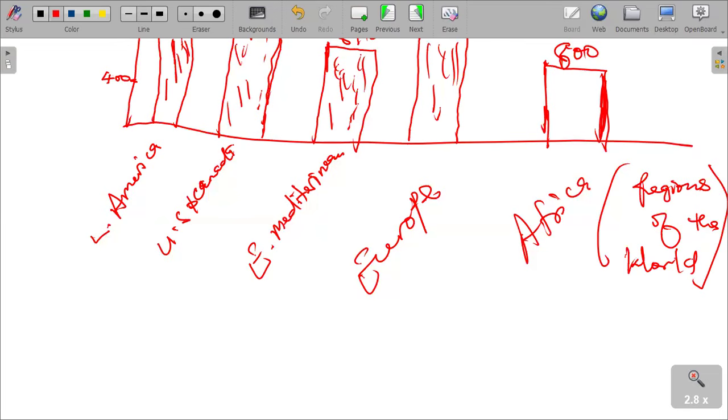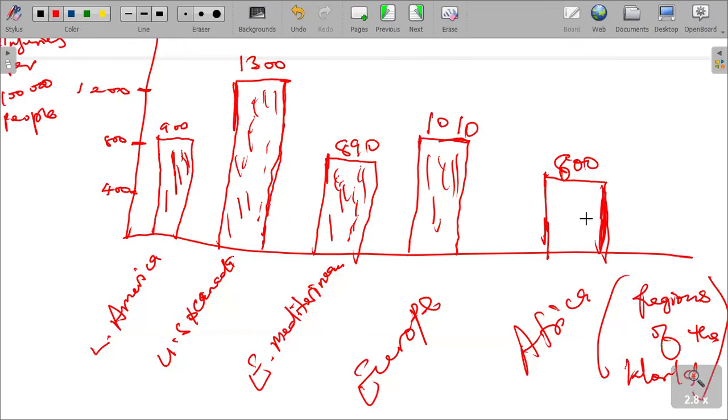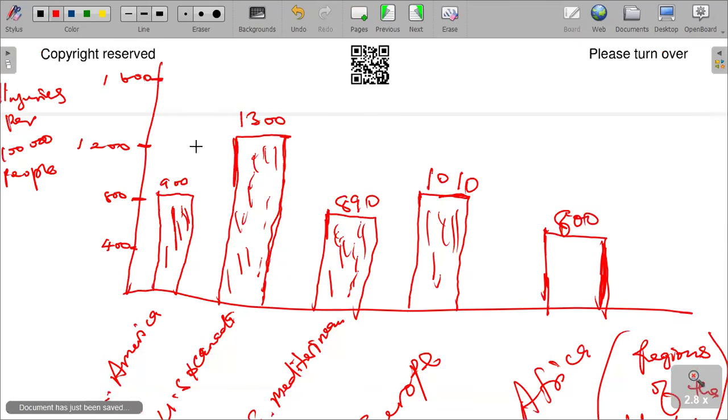This is our graph. One thing that is very important in class is that your graph must always have a proper scale. I chose a scale of 400, 800, but you can choose the scale according to the set of data that you have. Make sure your graph becomes presentable, standard, not too small, not too big. It must be visible enough, and then you get your marks.